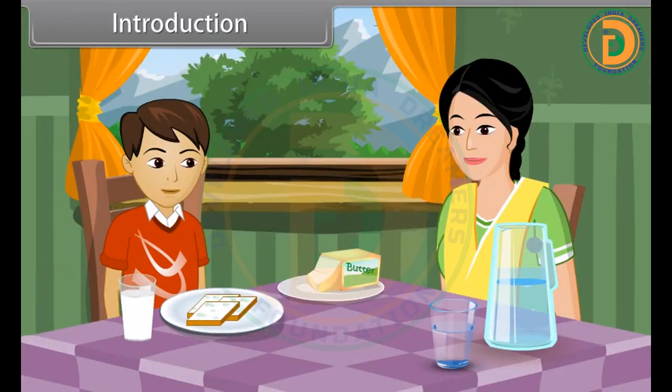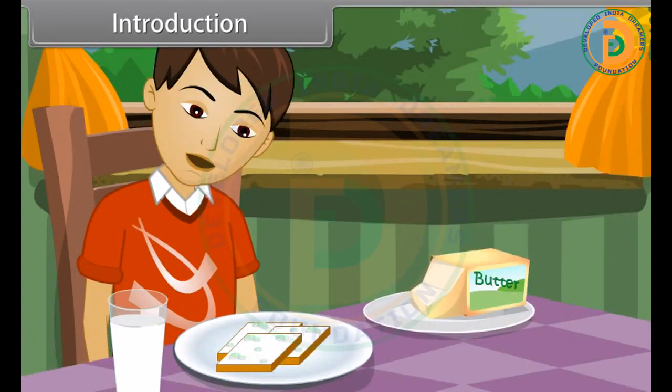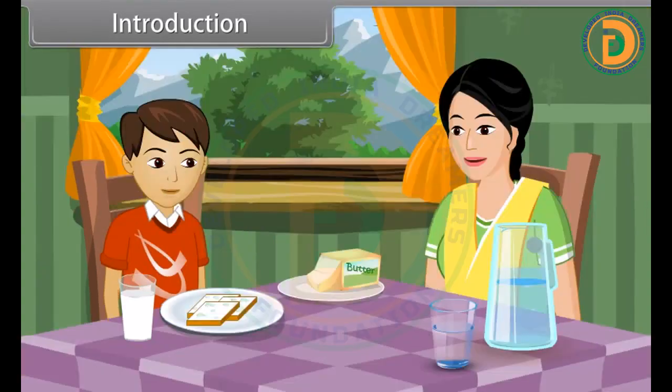Mom, I'm hungry. Can I eat the bread kept on the table? Yes, dear, you can eat the bread. Mom, these slices of bread have green spots on them. Oh, don't eat that bread, son. It is unhealthy. Why is this bread unhealthy? What are these green spots, Mom?